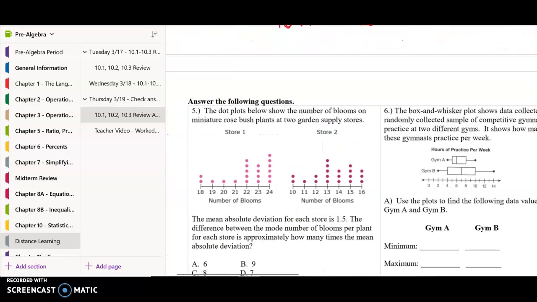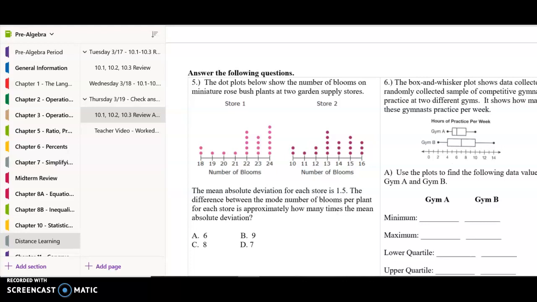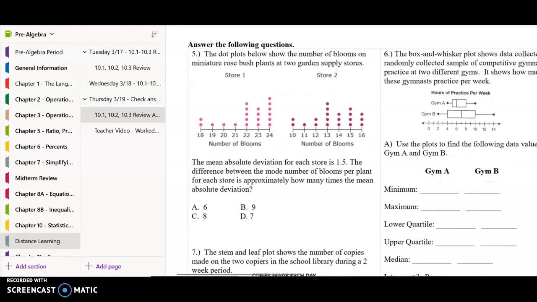Okay. So number 5, the dot plot shows a number of blooms on miniature rose bush plants at 2 garden supply stores. Okay, the mean absolute deviation. They give it to me, thankfully.